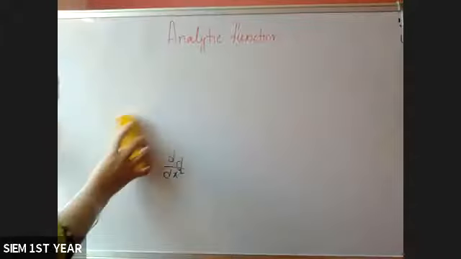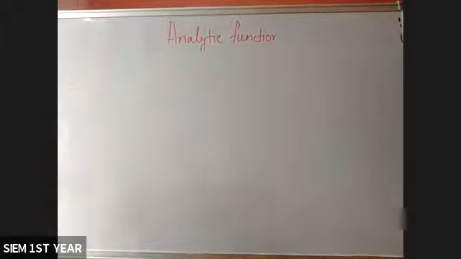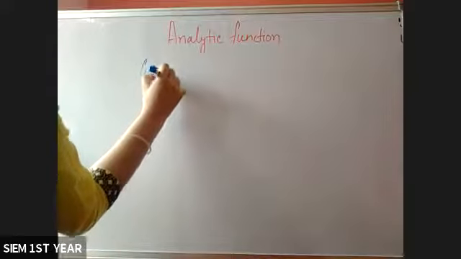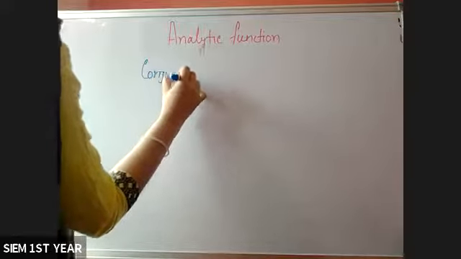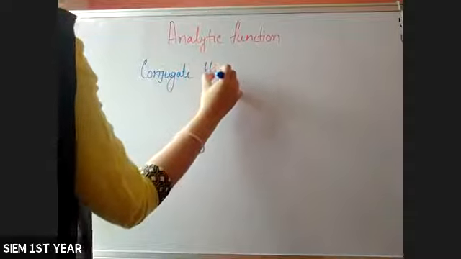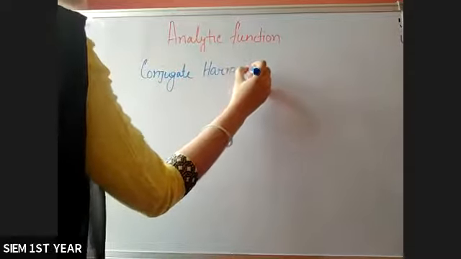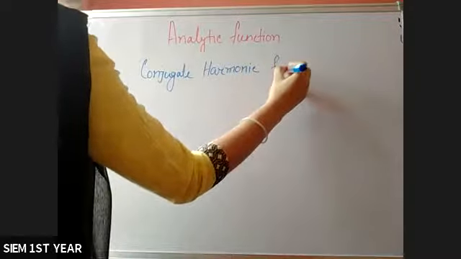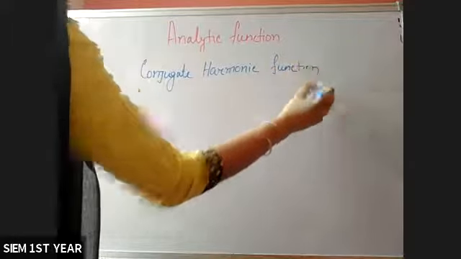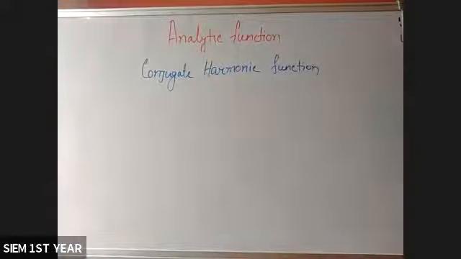You already know what is harmonic function. Harmonic function means if any function satisfies Laplace equation, then this function is called harmonic function. Now, what is conjugate harmonic function? If two harmonic functions